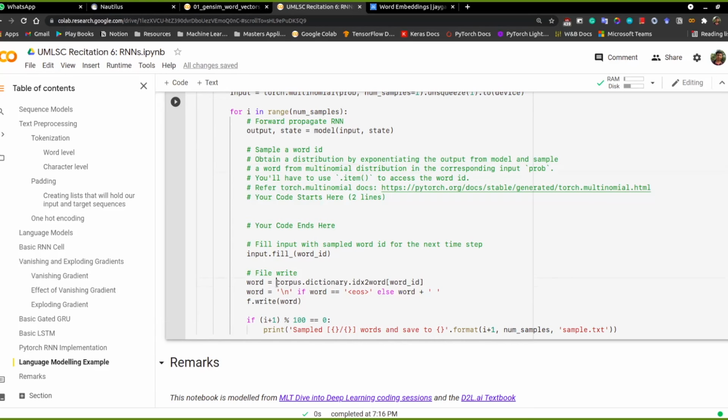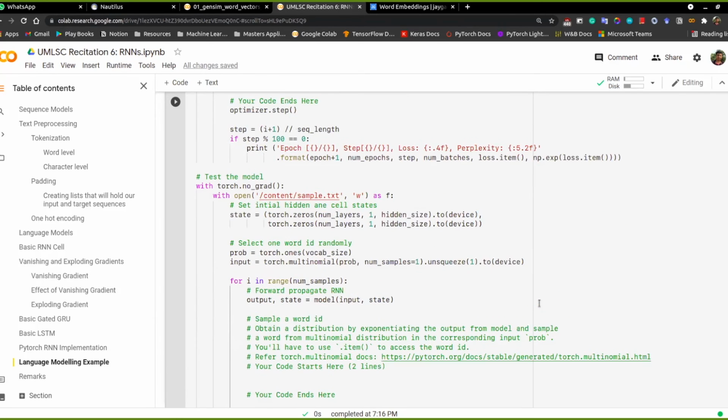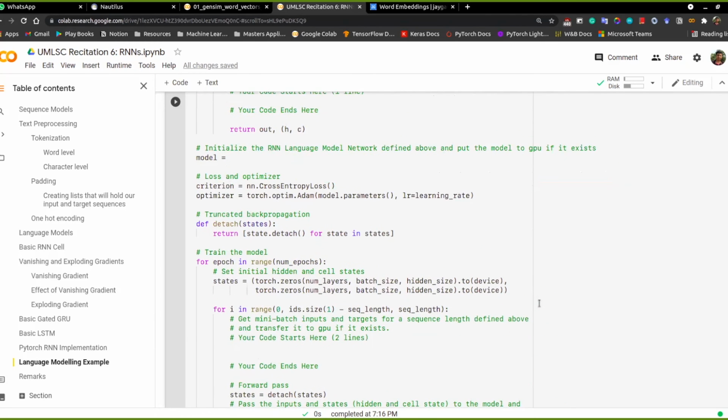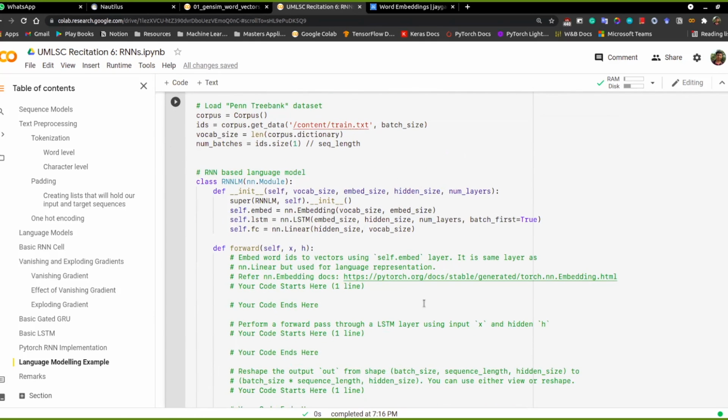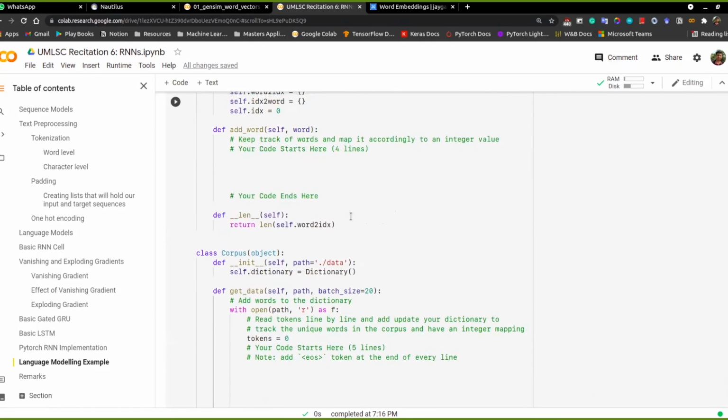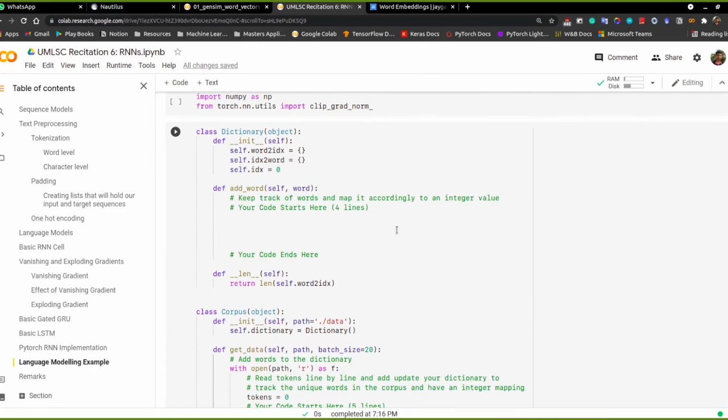Once you do this generation, you map it to the corresponding word, since all of this is in integer form here. If you receive, let's say, the end of the word, then you move to the next line. Otherwise, you continue repetitively. So I sample this and save this file. This is basically an example of a language modeling task in a real-world experiment. And this is on a word level, whereas the previous example that we saw was on a character level.